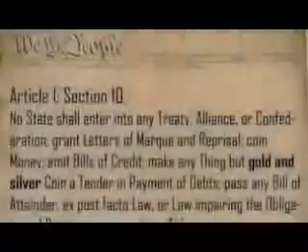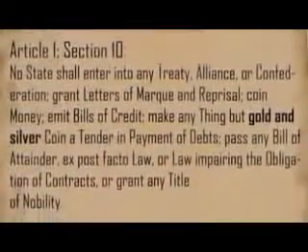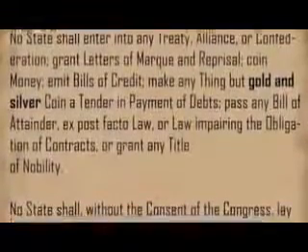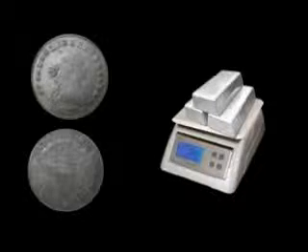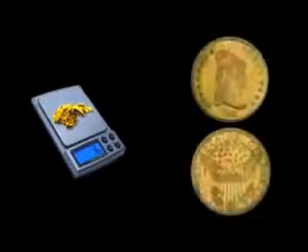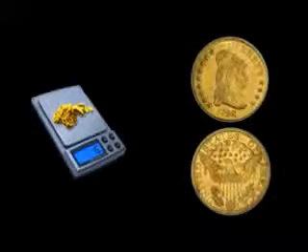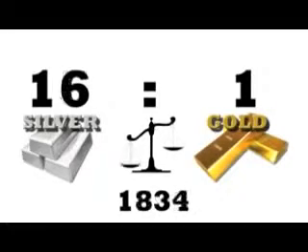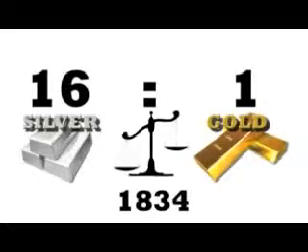According to the U.S. Constitution, Article 1, Section 10, no state in the Union should make anything but gold and silver coin a legal tender. Under the Act, dollar coins were to contain 24.1 grams of pure silver, and $10 eagle coins were to contain 16 grams of pure gold. This gave a 15-to-1 silver to gold ratio, which was updated in 1834 to 16-to-1.